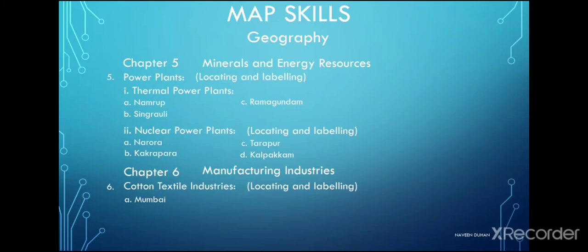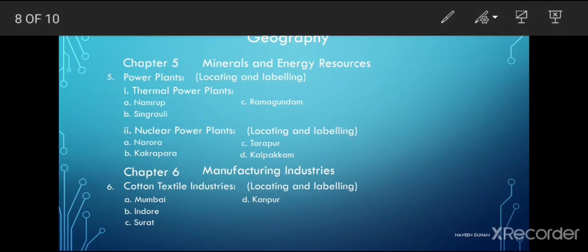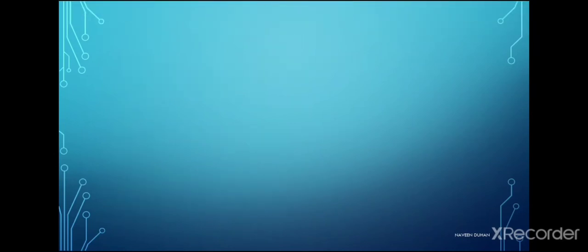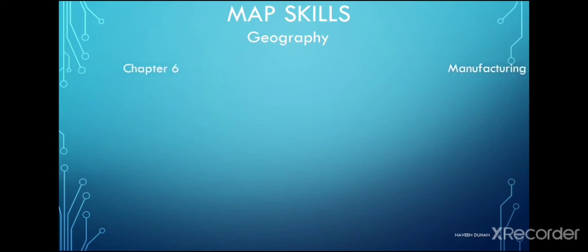The first one is Mumbai, the second one is Indore, the third one is Surat, the fourth one is Kanpur, the fifth one is Coimbatore. Now moving on to the next map points of geography, that is also from chapter 6, manufacturing industries.